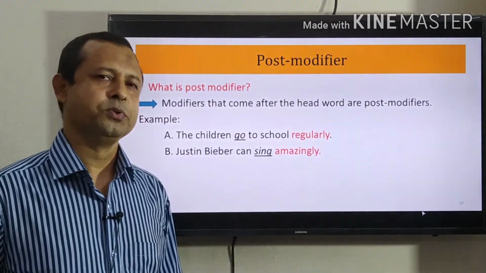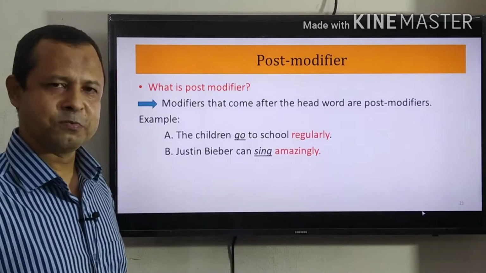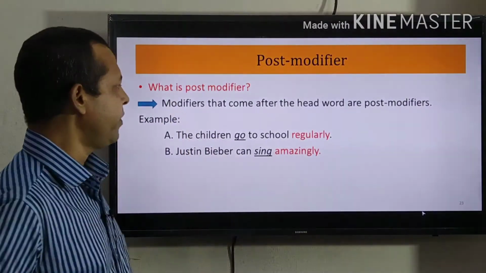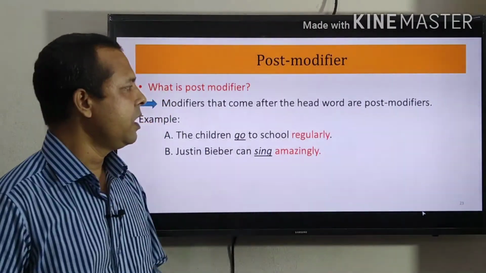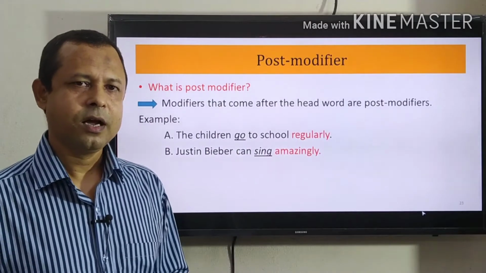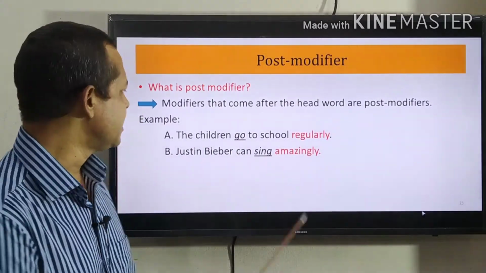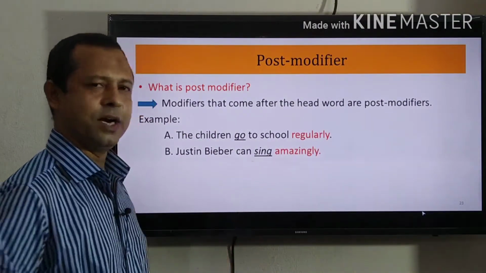Before going to the rules of post modifier, let us learn what is post modifier. Post modifiers that come after the head word are post modifier. Have you forgotten which one is head word? See the example. The children go to school regularly.